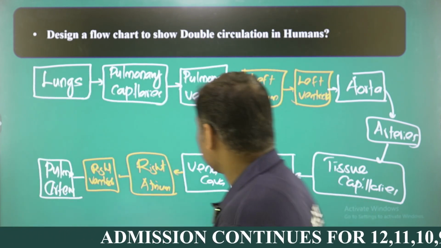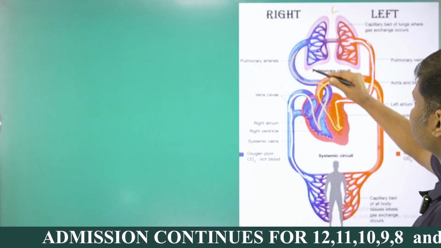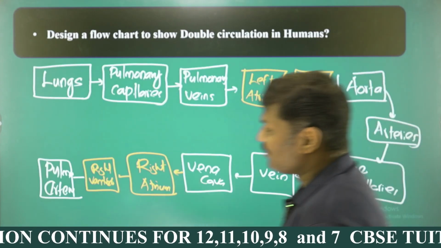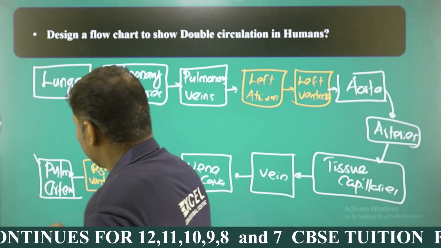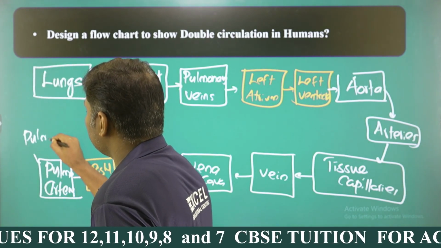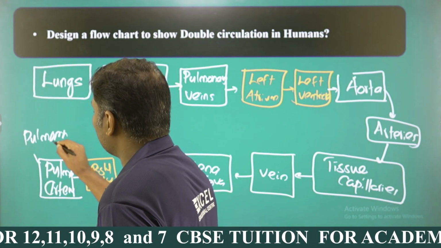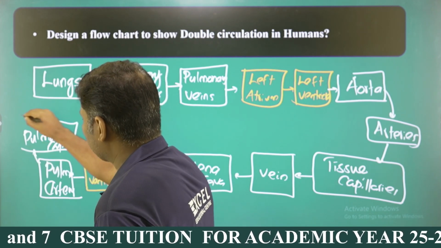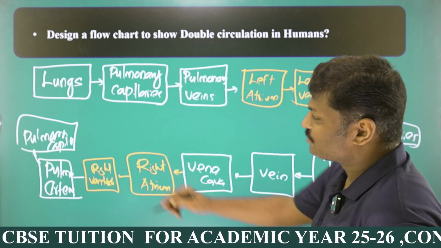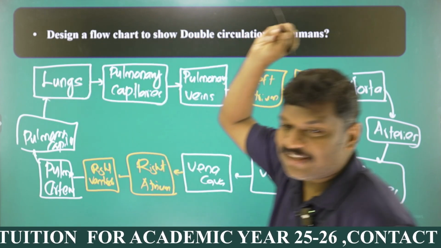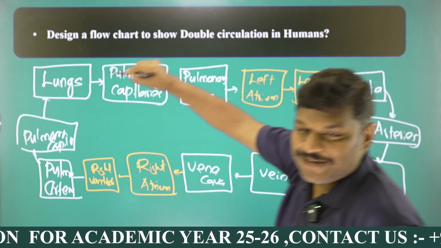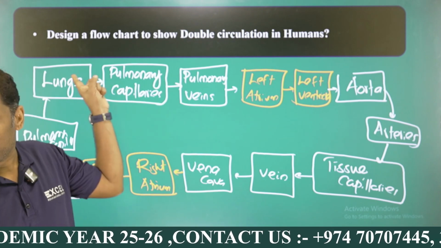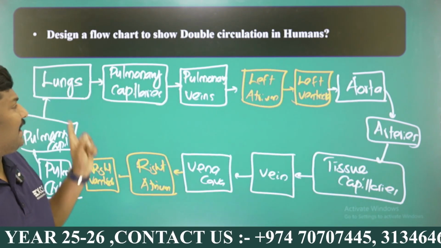And that pulmonary artery, look at the diagram, this is the pulmonary artery. The pulmonary artery is moving into the pulmonary capillaries again. And here you can see the last point, my dear students: pulmonary artery to pulmonary capillaries. And when you're drawing the box like that, that is the right method, my dear students. And what is the last one? From pulmonary capillaries to lungs. So, my dear students, we completed a circulation. You started from the lungs, and we are ending with the lungs itself.